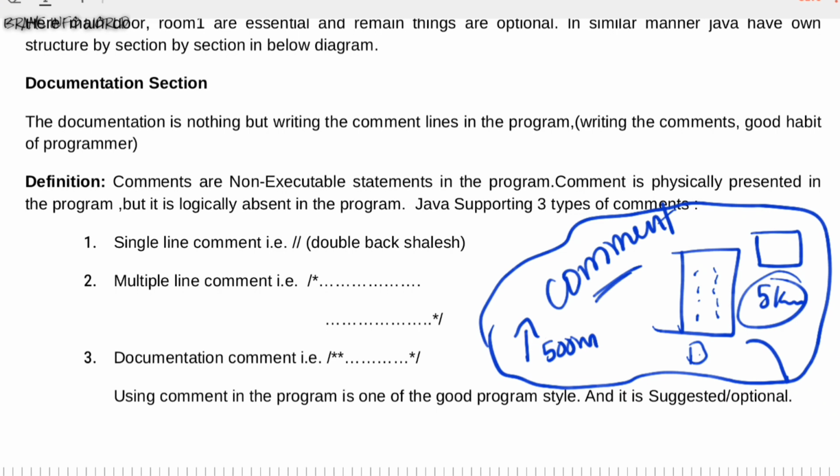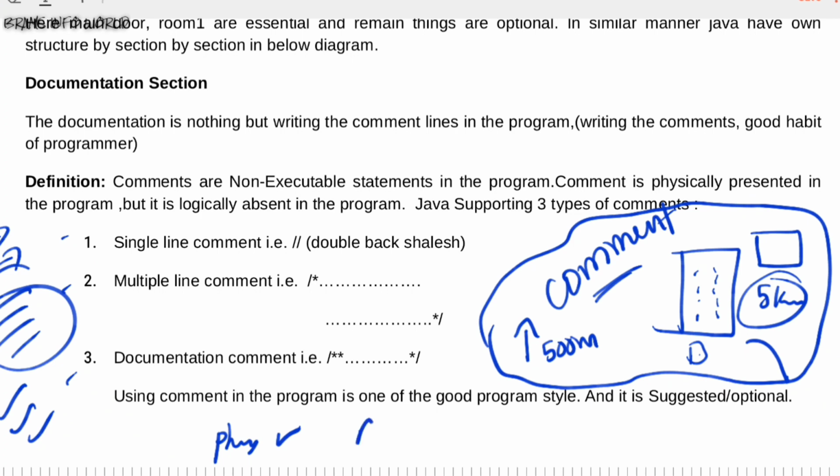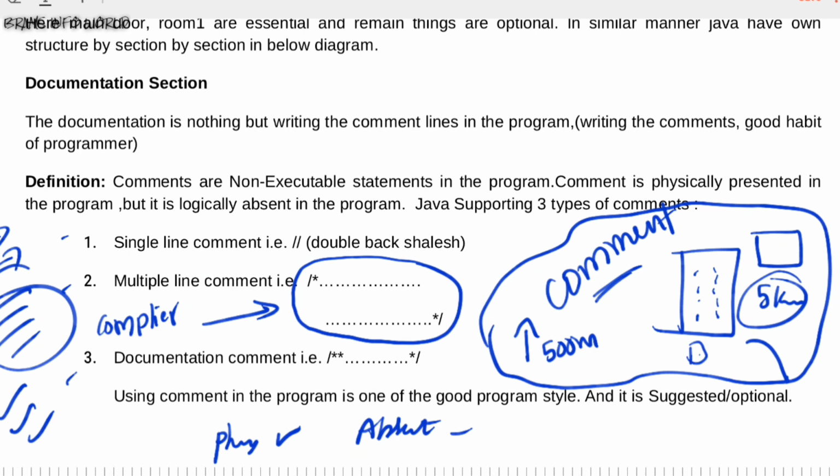In a similar manner, in a program, we have to explain each and every line or some important statement. We have to define comments. Comments are basic building blocks of a programmer. A comment is physically present, but logically it is absent. That means whenever you write a comment in a program, it is ignored by the compiler, right? So this is the multi-line comment, this is the documentation-oriented comment, and this is the single-line comment. Comments are non-executable statements.